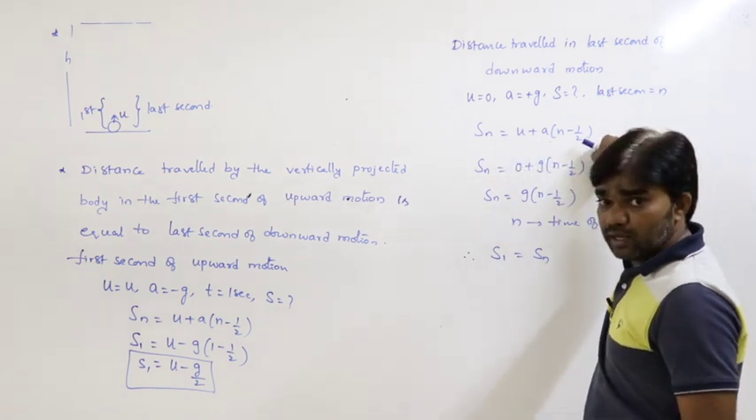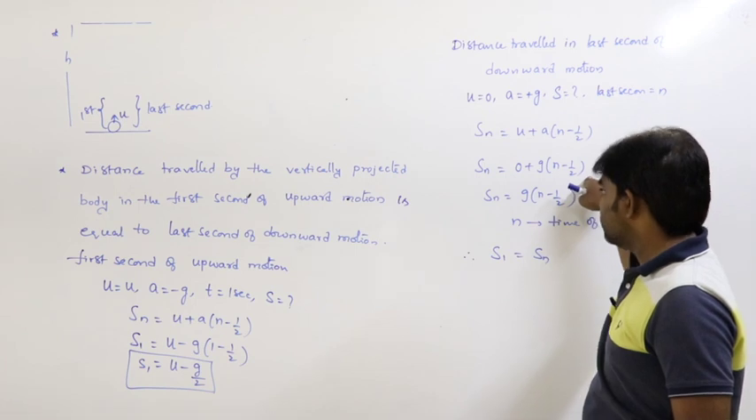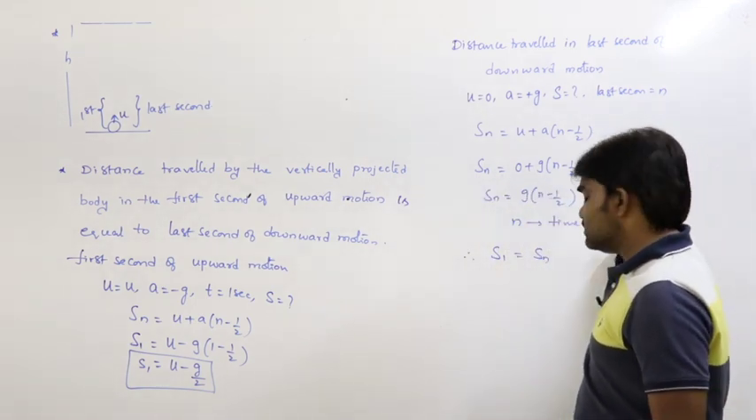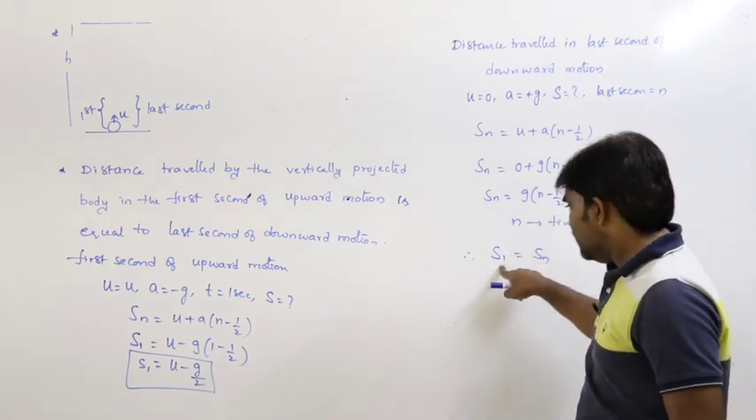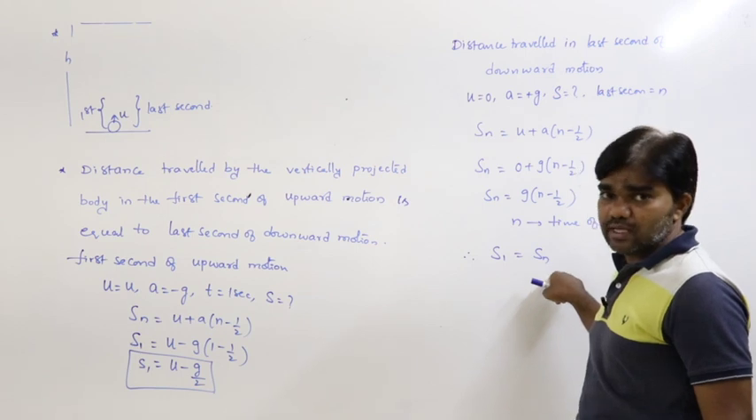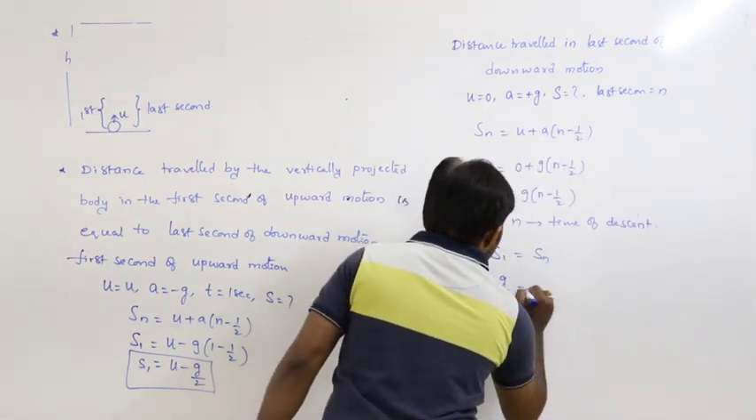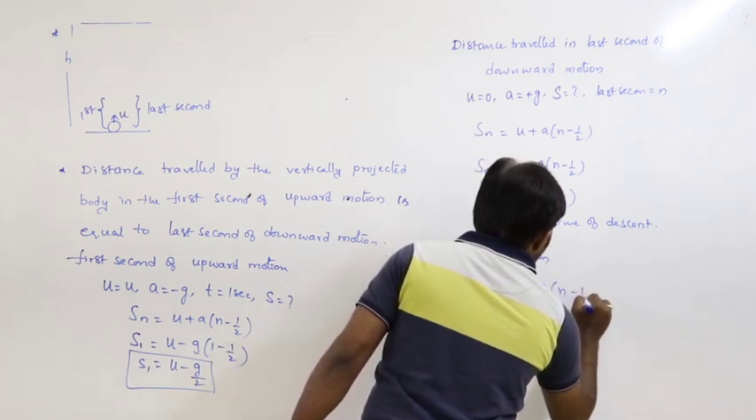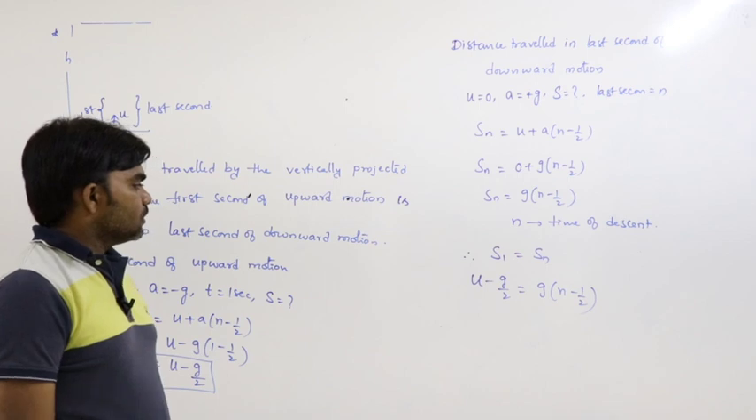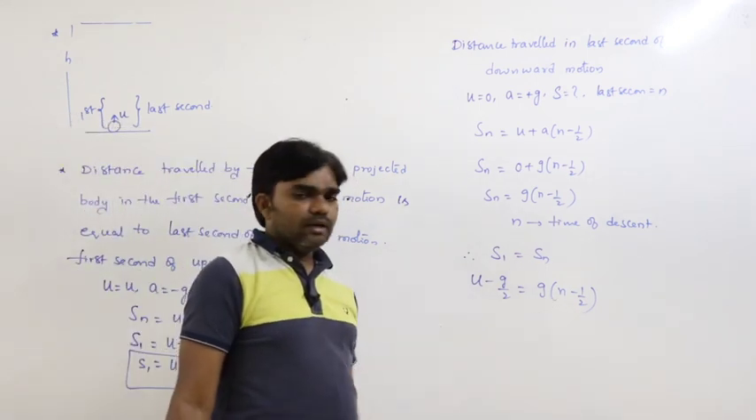u plus a into n minus half. Sn is equal to 0 plus g into n minus half. N is the time of descent. So, from this definition, S1 is equal to Sn. S1 is u minus g by 2, which is equal to g into n minus half.